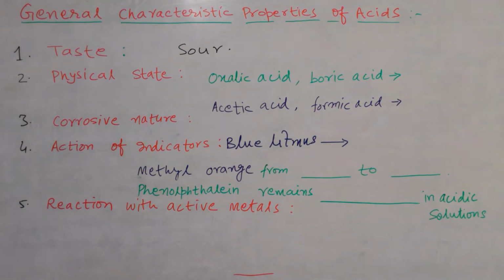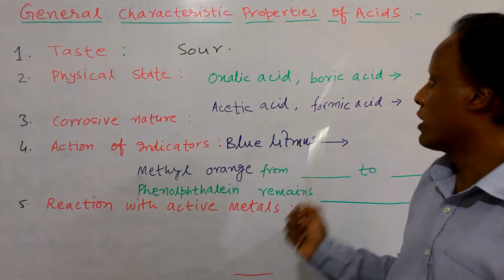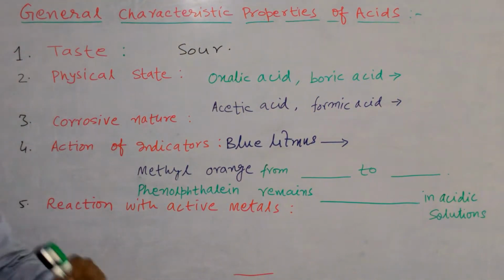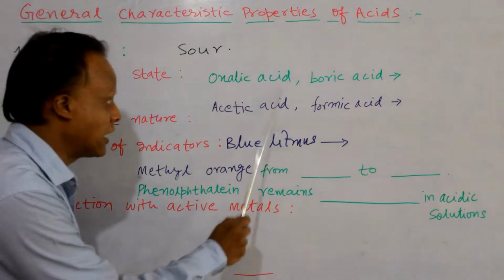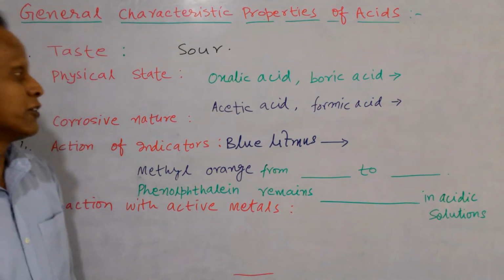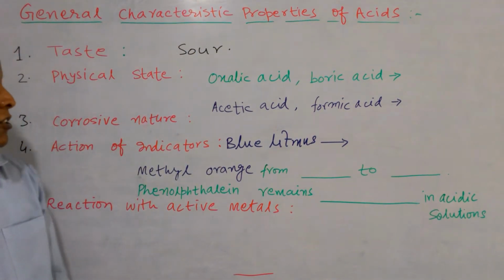Second, physical state. Some acids are solids while others are liquids at room temperature. Now if anybody knows, then tell me, oxalic acid at room temperature is in solid form or in liquid form? Solid form. Formic acid? Liquid. Good.